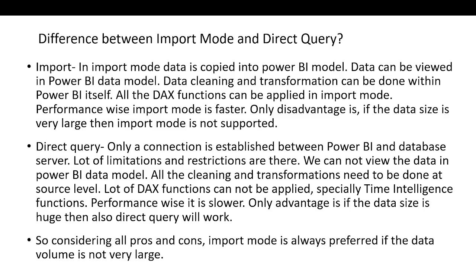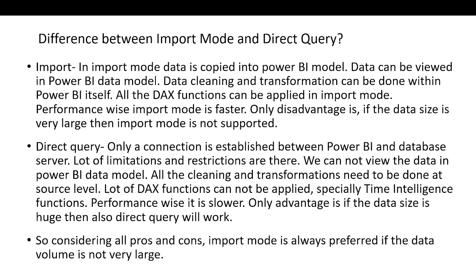Next, direct query. In direct query we know that no data will be copied within our Power BI data model itself. Only a connection is established between Power BI and the database server, and we know that direct query will work if the data is connected with any database server. And in case of direct query, a lot of limitations and disadvantages are there.